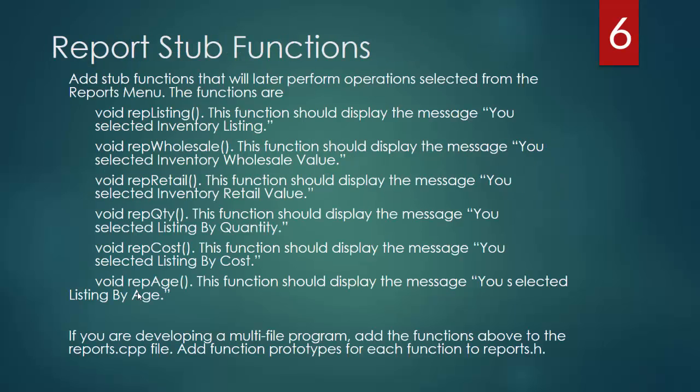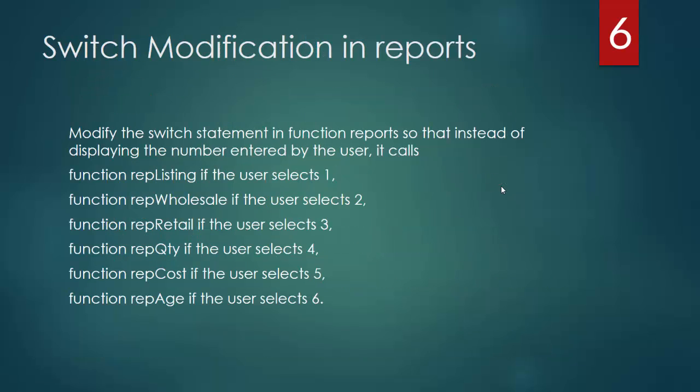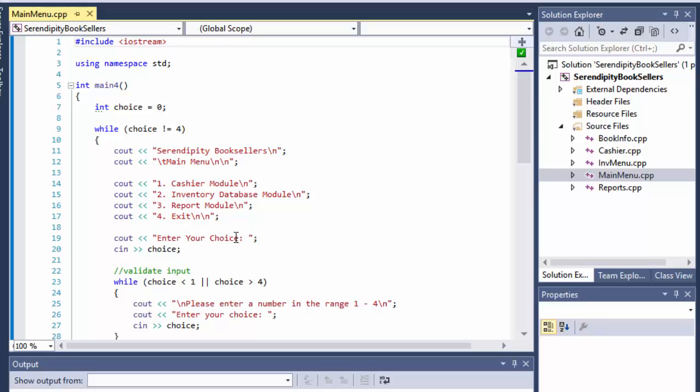In our report, just like it's going to be in the other functions, we will have our functions like repListing, report wholesale, report retail, and we will display a message when these selections are being made. And we will also modify the switch statement again, so that we will call these functions when the user selects 1, 2, 3, 4, 5, or 6.